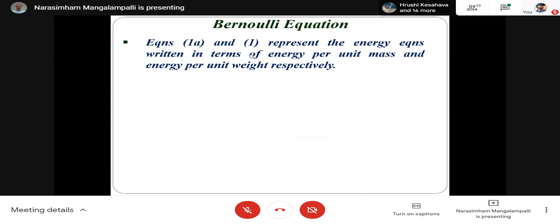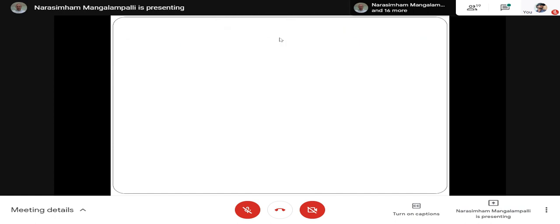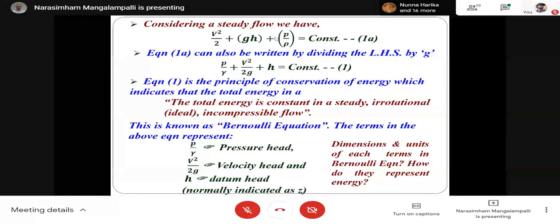Sir, pressure height. Energy per unit mass. Equation 1A is V square by 2 plus GH plus P by rho. And this is P by gamma plus V square by 2G plus H.